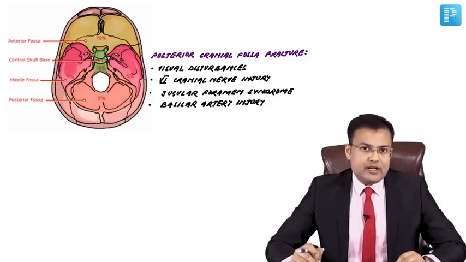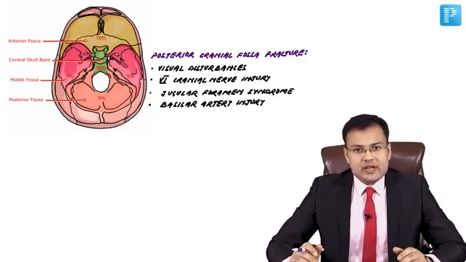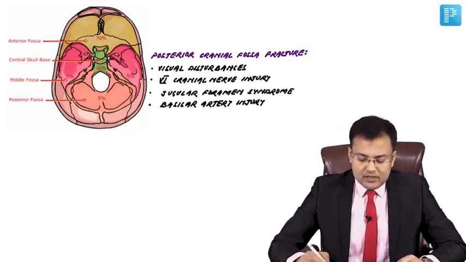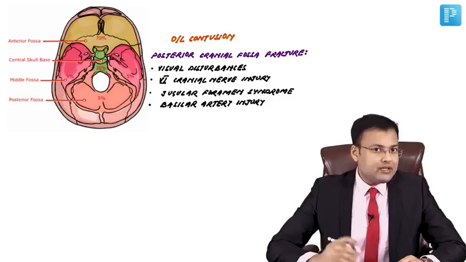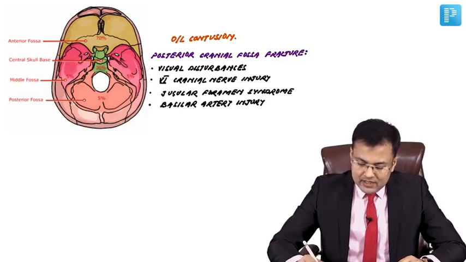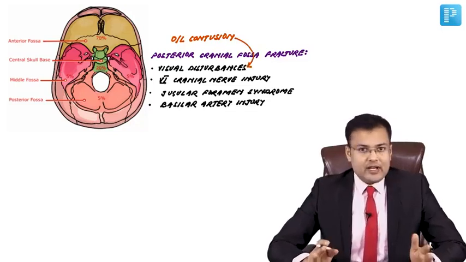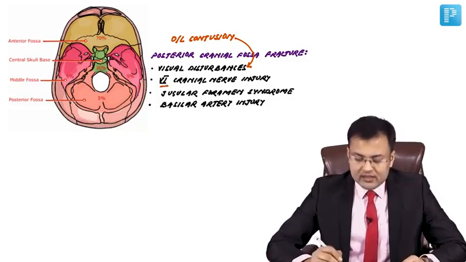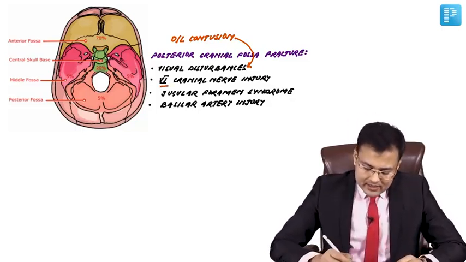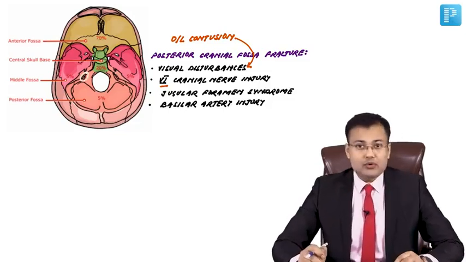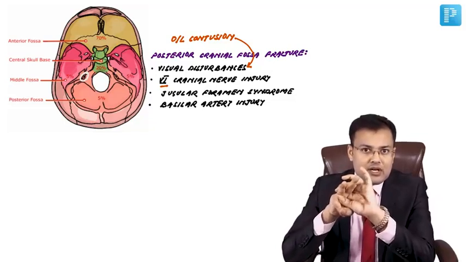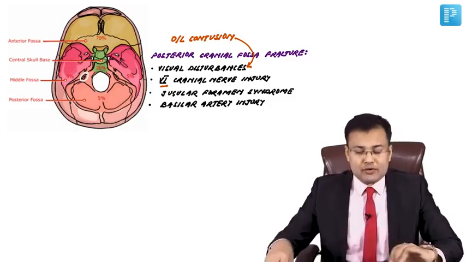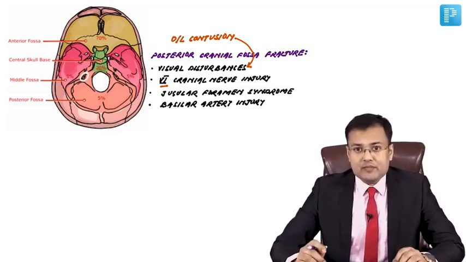Now have a look at posterior cranial fossa fracture. We discussed that posterior cranial fossa is formed by occipital bone. So fracture leads to occipital lobe contusion, and whenever there is occipital lobe contusion, obviously it will lead to visual disturbances. In occipital bone fracture, there is 6th cranial nerve injury. You can see that there is a foramen in relation to occipital bone. This is known as jugular foramen, and via this jugular foramen 3 nerves are coming out: 9th, 10th and 11th. So 9th, 10th, 11th nerves are passing via jugular foramen, and because of fracture of occipital bone, what's the problem?